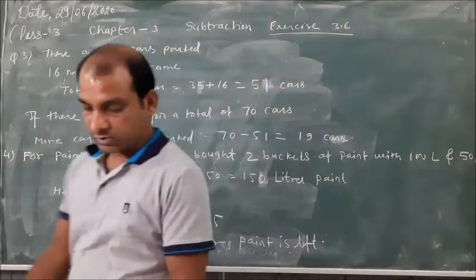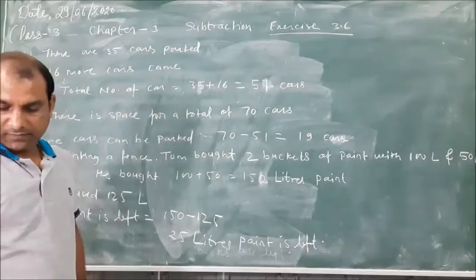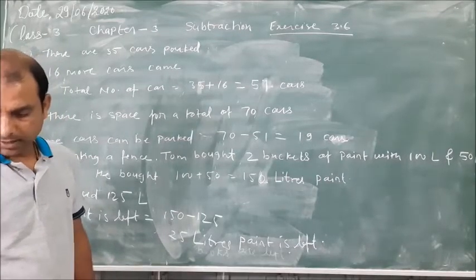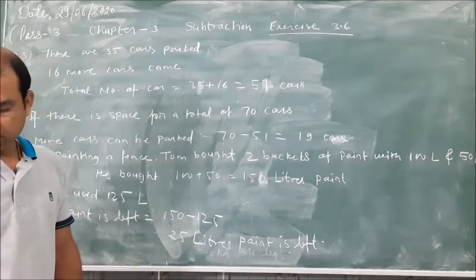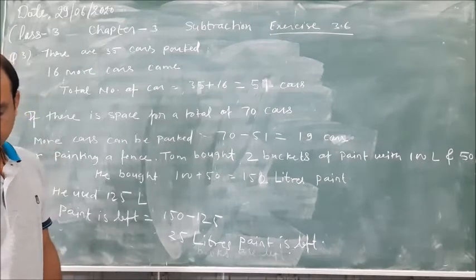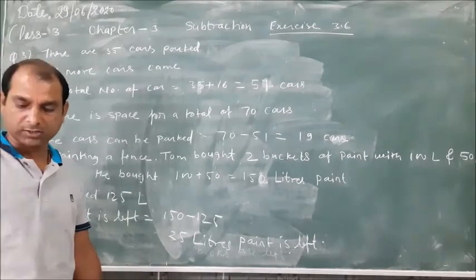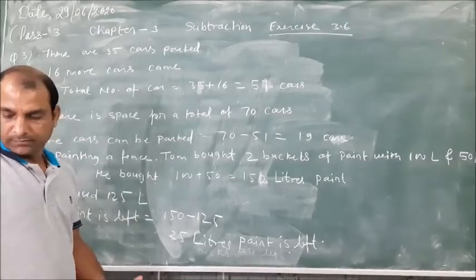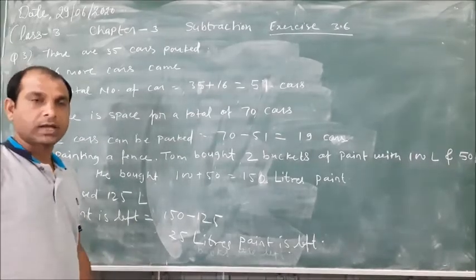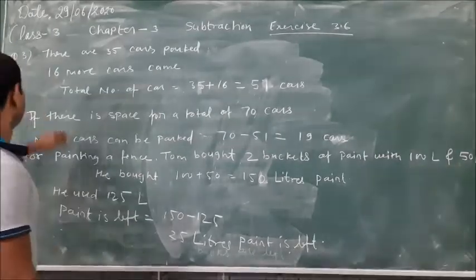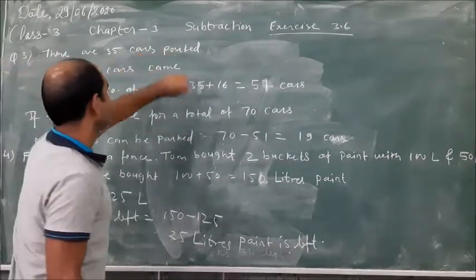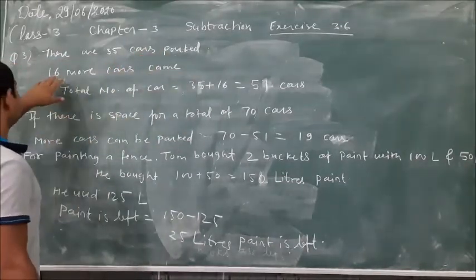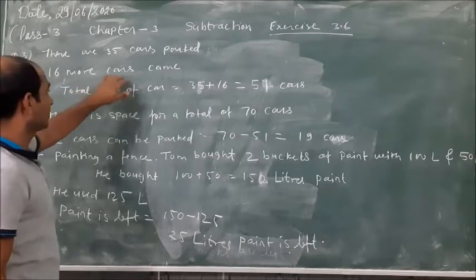Now, dear students, question number 3. There are 35 cars parked in a parking lot. 16 more cars came in the morning. If there is space for a total of 70 cars in the parking lot, how many more cars can be parked? So there are 35 cars in the park. So 16 more cars came.